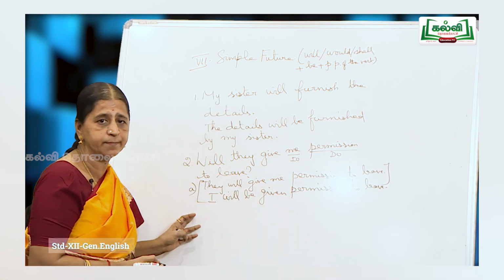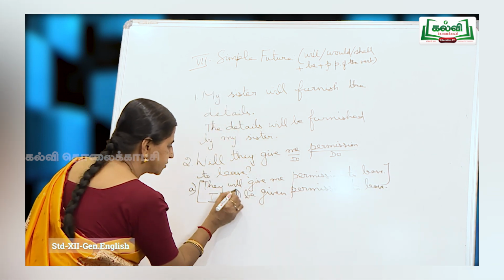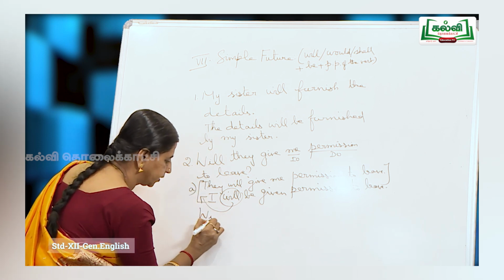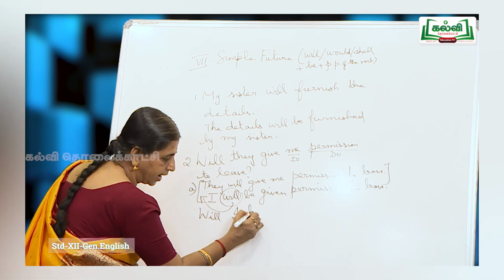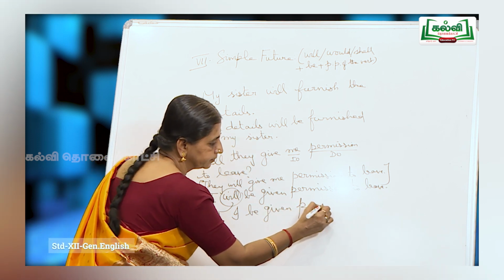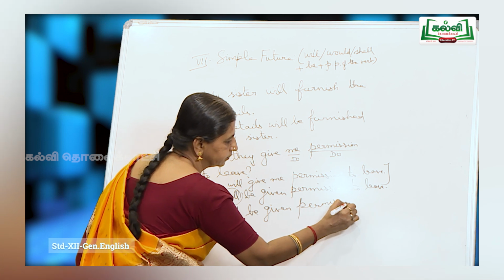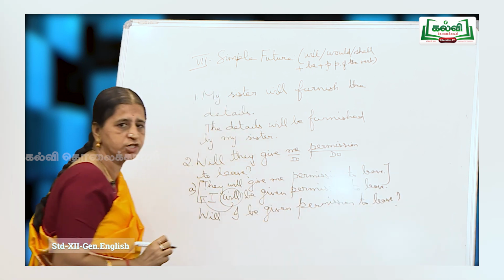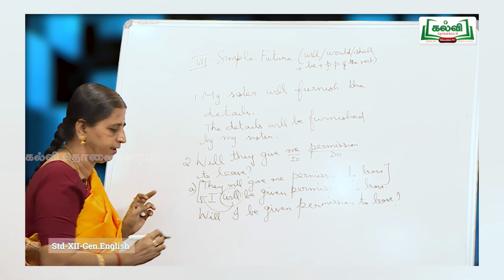You could omit by them because it is understood. So, bring this will to the beginning, helping verb. So, the answer is, will I be given permission to leave? Question mark. Okay, this is answer A.